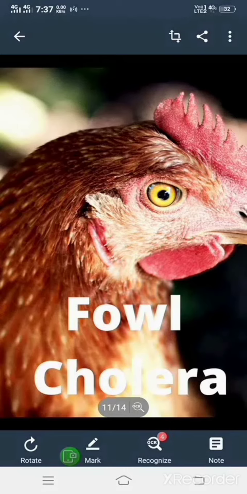The next one is chronic respiratory disease. Okay, in this picture we are seeing fowl cholera. It is caused by the bacteria Pasteurella avicida, and it transmits from infected fowl to healthy fowl, and transmits through feed, water, instruments, and insects too.